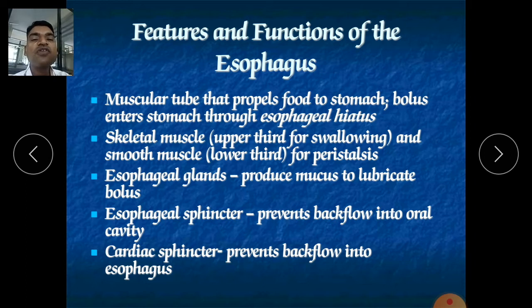There you will also find a group of skeletal muscle attached to your cardiac sphincter, which also prevents the backflow into the esophagus. So here two gates are there. One is the cardiac sphincter, which is near your stomach, and the esophageal sphincter, which is near your pharynx, which is required for your deglutition.